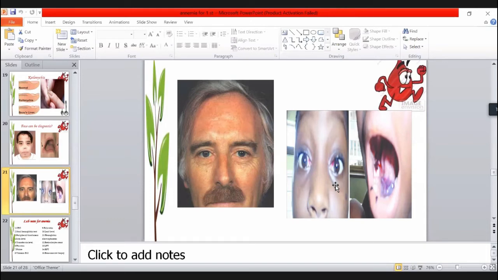Even if you are not yet rotating in the ward, if you have not yet seen a patient, but in society, in public, in your home or in your class, if you look for these important signs, you can diagnose anemia very easily, and you can make an investigation protocol for how to diagnose such a patient by doing some important tests. So what happens over the face of this patient?